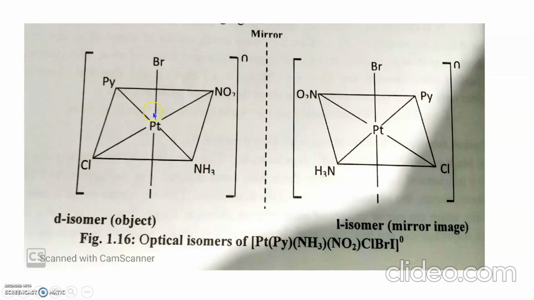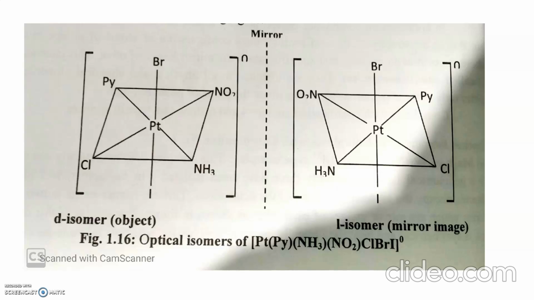Here all 6 ligands are different. These isomers exist in 15 geometrical isomeric forms and all these 15 are optically active. Then the total number of optically active isomers is 30.